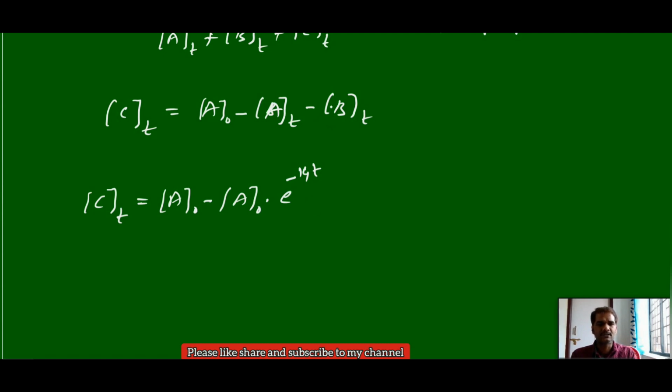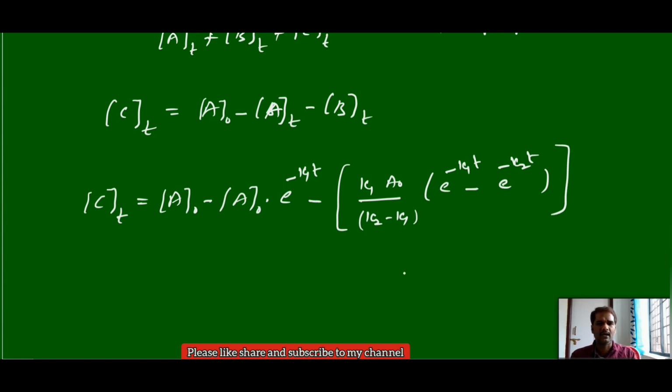Then what is the concentration of B at a time t? We already calculated that. You can write here k1 A0 by k2 minus k1 into e power minus k1t minus e power minus k2t.